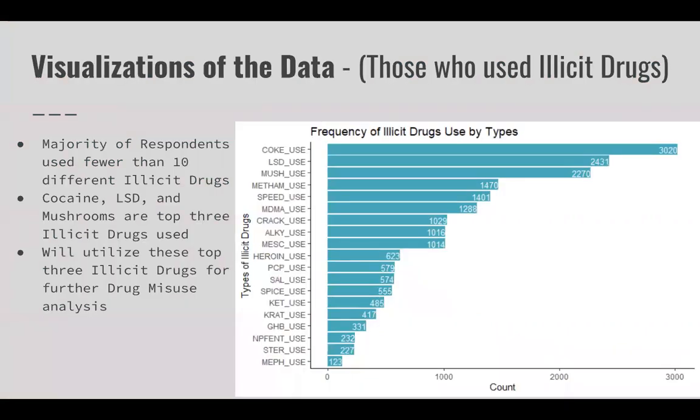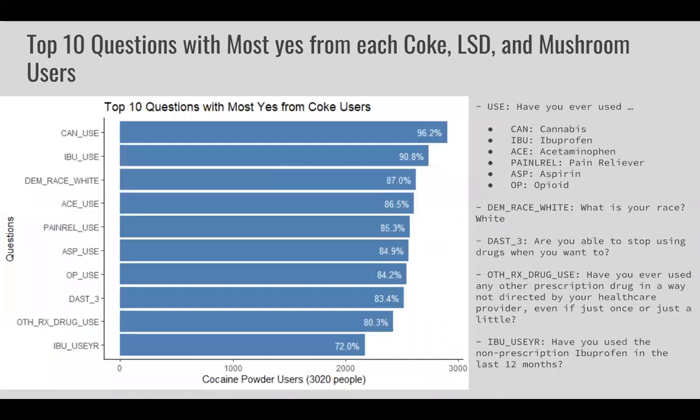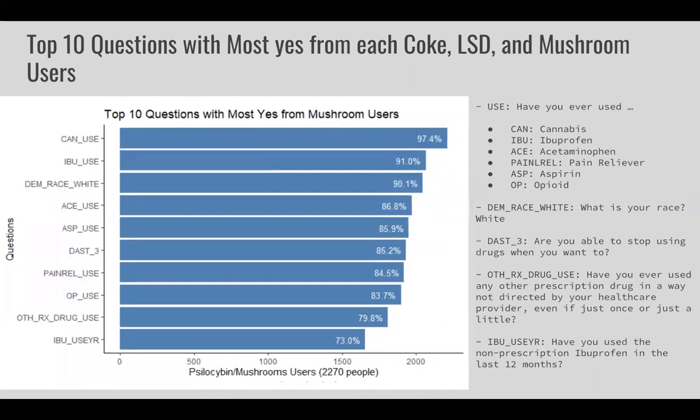And so this visualization shows the drugs that were used most often by the drug users in the data set, which were coke, LSD, and mushrooms. And so we decided that it would be a much better use of our time to explore these three drugs specifically, since they're the most commonly used. And so from here, we made three graphs showing the correlation between other variables and whether or not they coincide with people who had used each drug. And so, for example, this graph right here is for coke users. We made one for LSD users and for mushroom users.